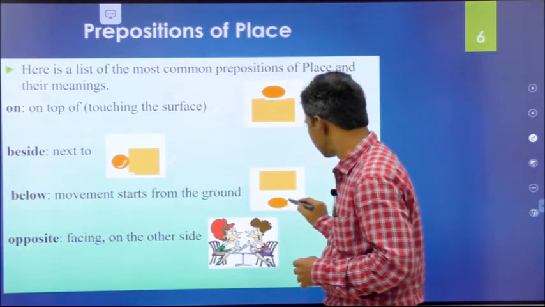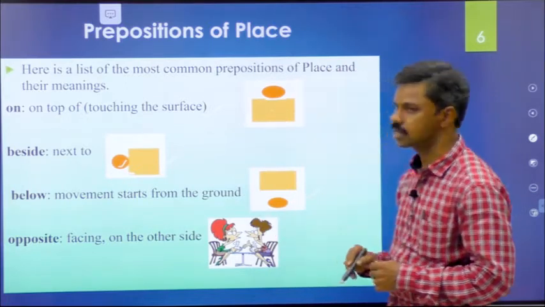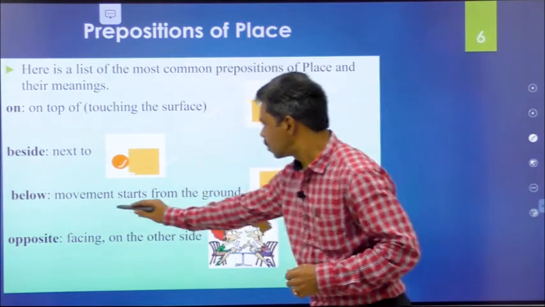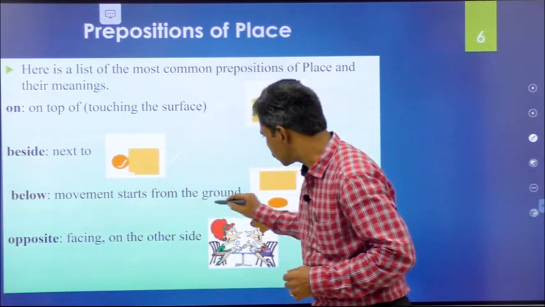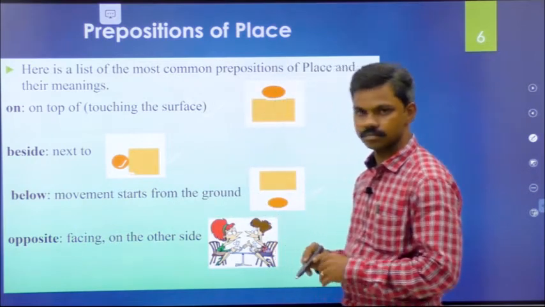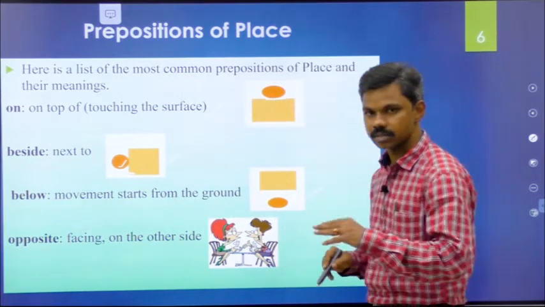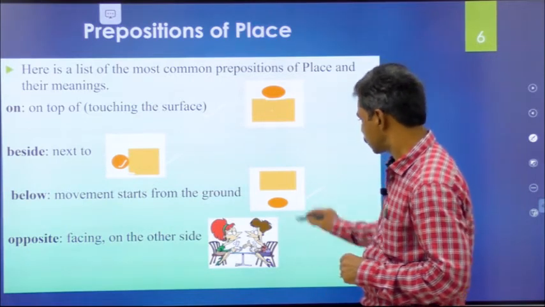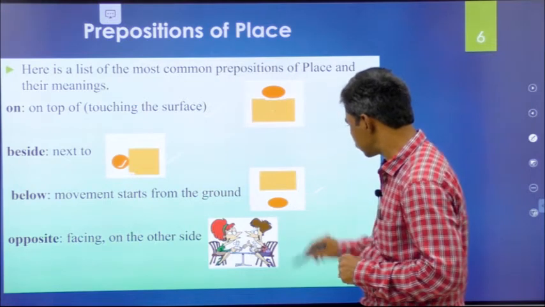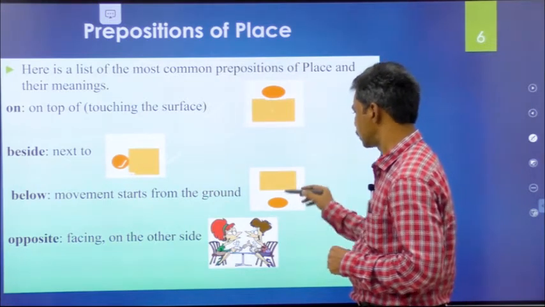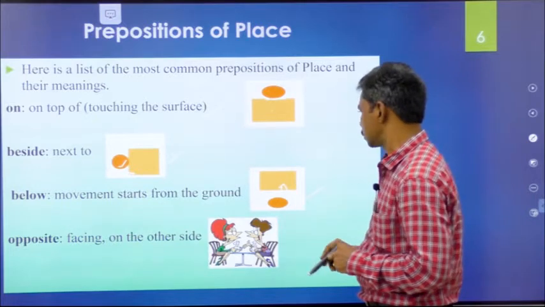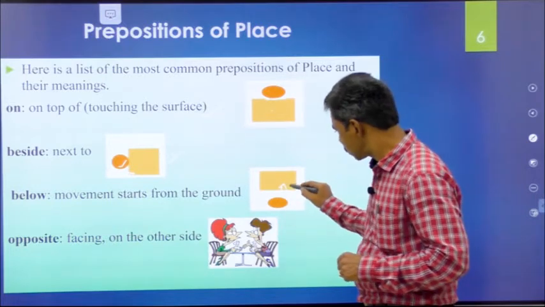Next one, below. What is the meaning of below? Below means movement starts from the ground. So this is the place of below. Just below this box, below this object.